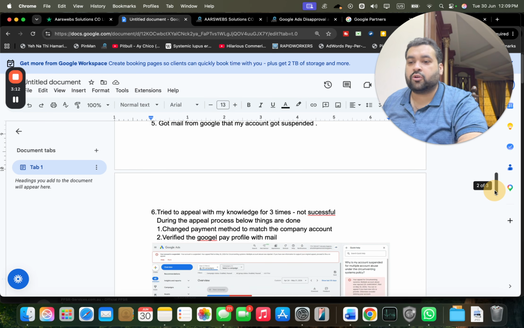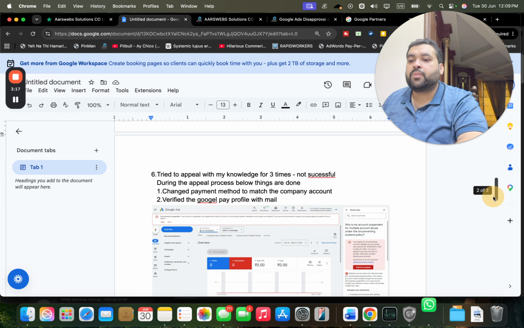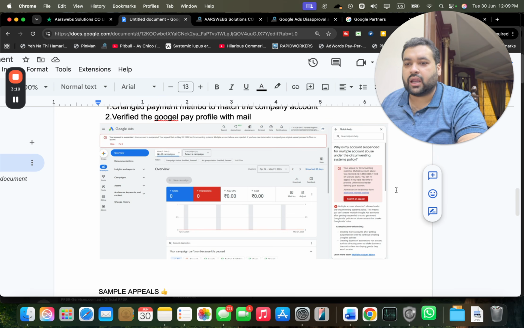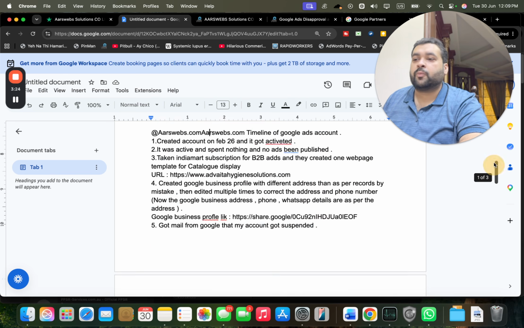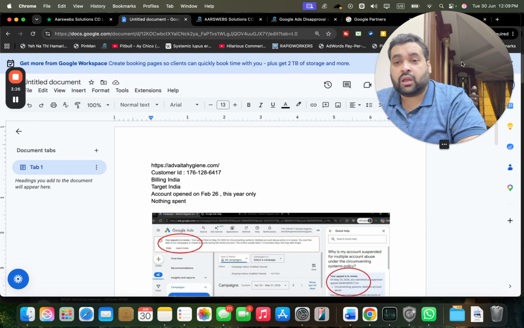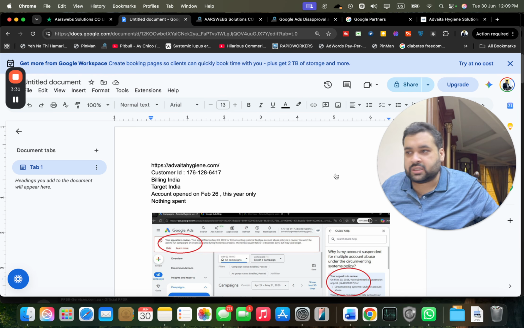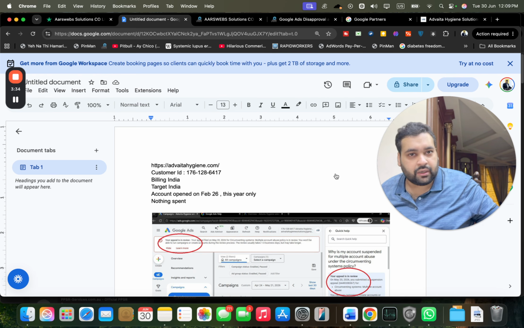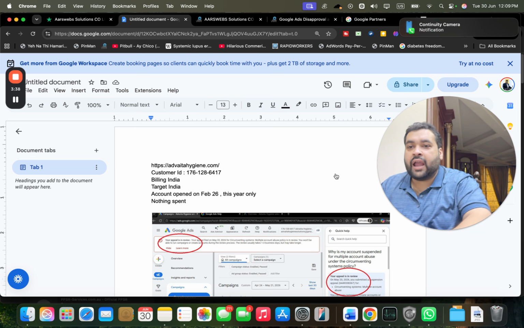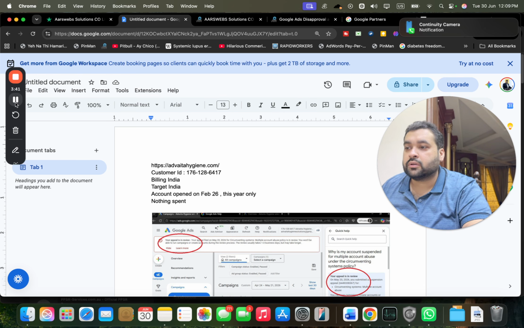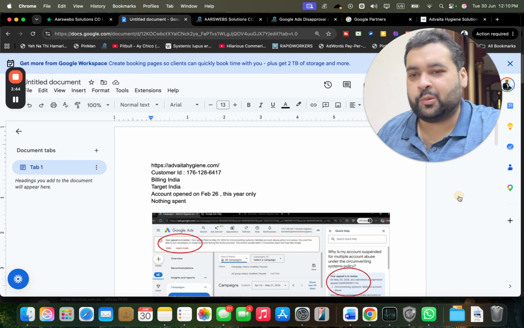During the appeal process, these things were done. They changed the payment method to match the company account and verified the Google Pay profile with the mail. You can see that they verified it as well, but the account remained suspended for multiple account abuse. We asked them whether they had any other suspended account, and they said no. Now with AI advancement, an account can be suspended mistakenly, or there may be a valid reason. Either way, you need to get it compliant.